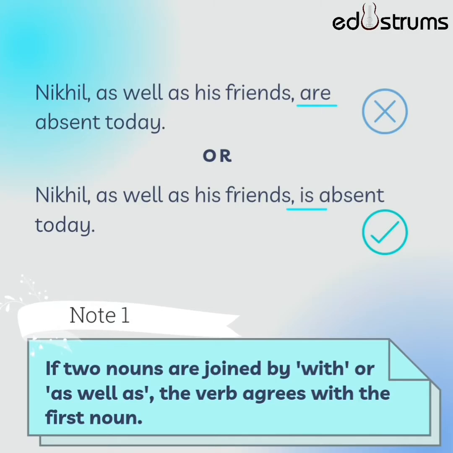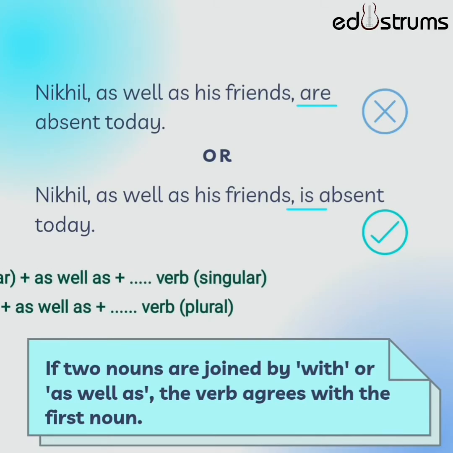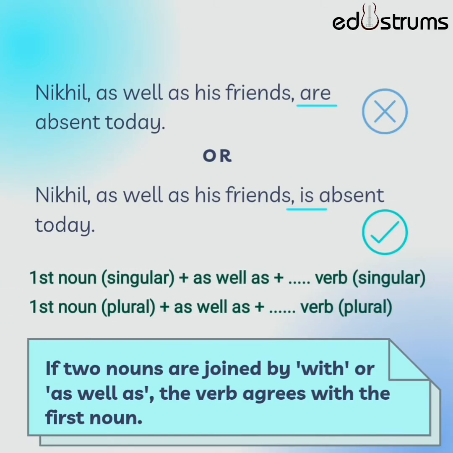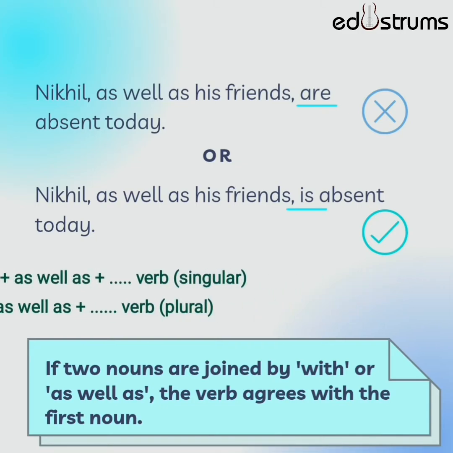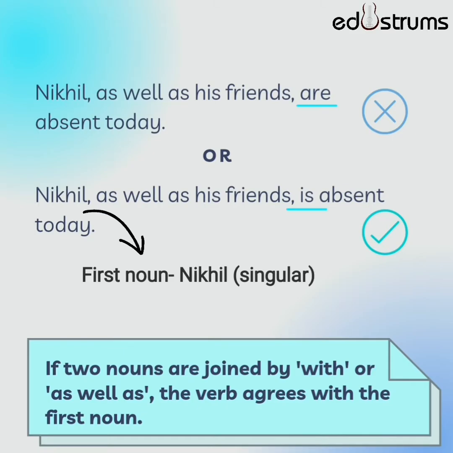Remember, if two nouns are joined by with or as well as, the verb agrees with the first noun. That is, if the first noun is singular, the verb must be singular, even if the second noun is plural. In this sentence, the first noun is Nikhil, which is singular. So even though we are talking about his friends as well, the verb used will be singular.